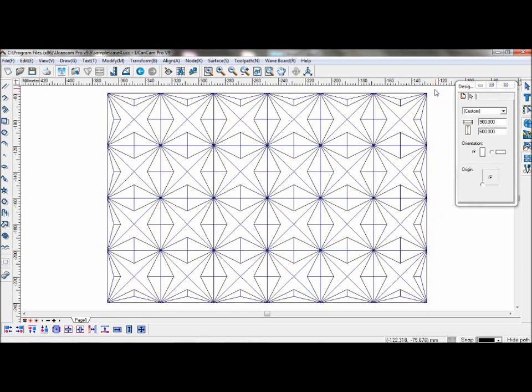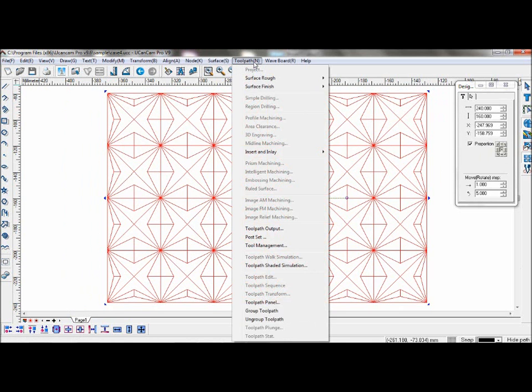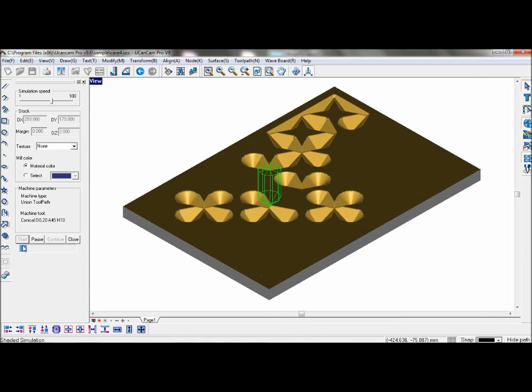Show object as well, and now you can see what it looks like. Go to Toolpath, Toolpath Shaded Simulation, and you can see how the object will be machined.